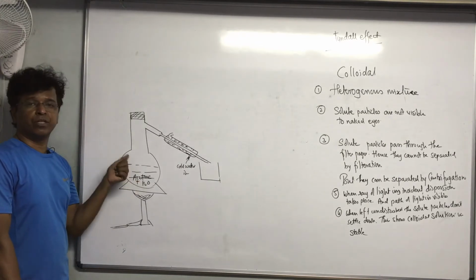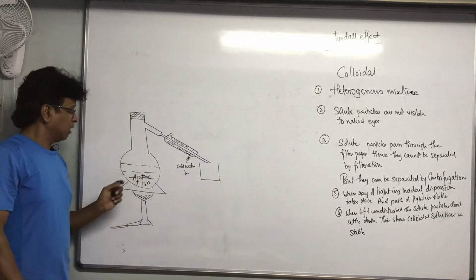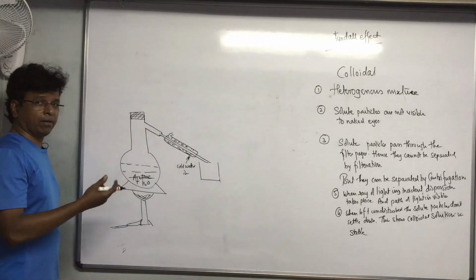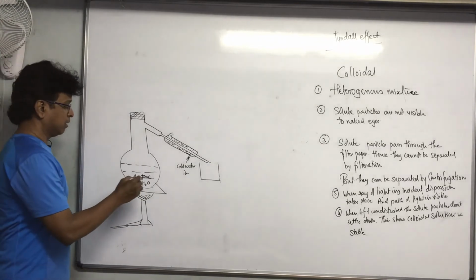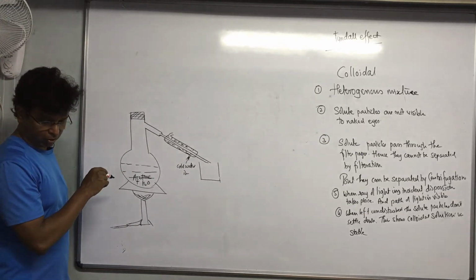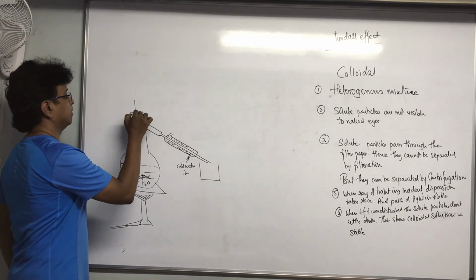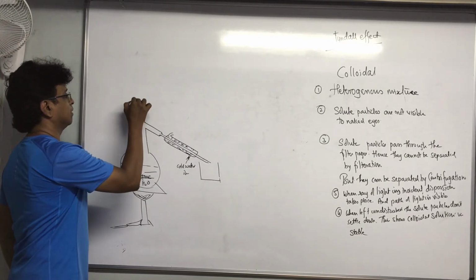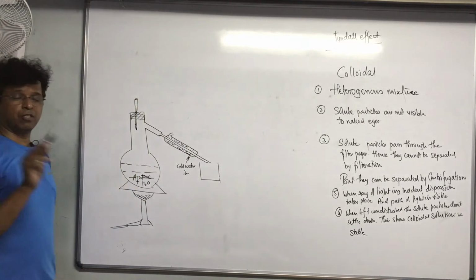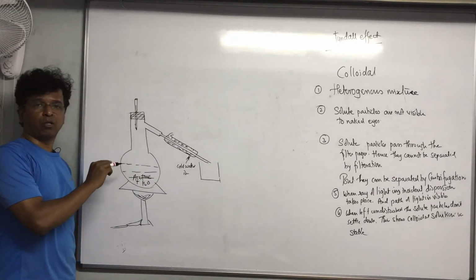So as it reaches its boiling point, maybe 60 degrees Celsius, 55 degrees Celsius, whatever it is, acetone will get boiled, and at that time the temperature on the thermometer will stop as soon as it reaches the boiling point of acetone.